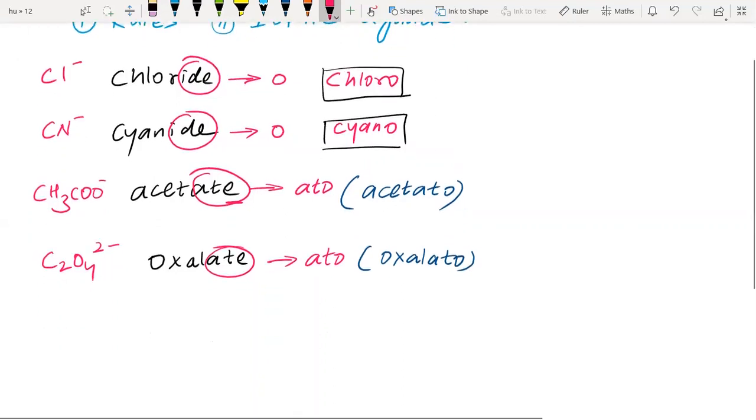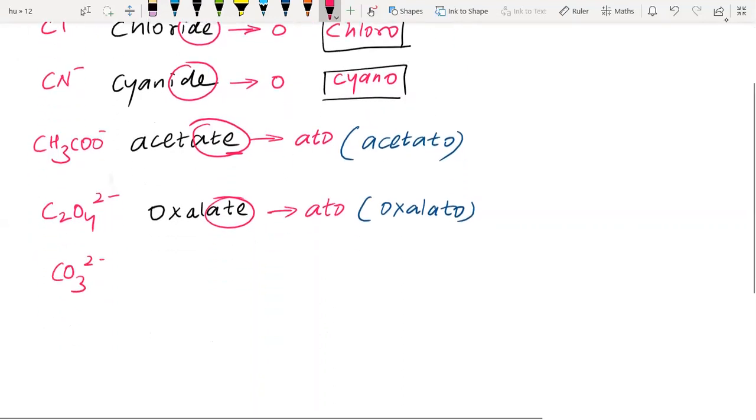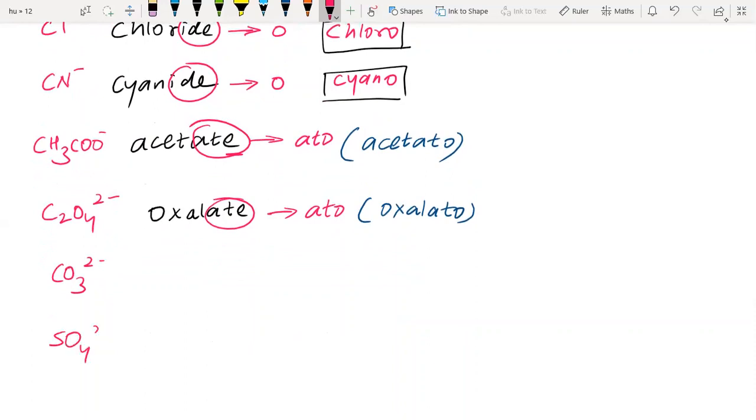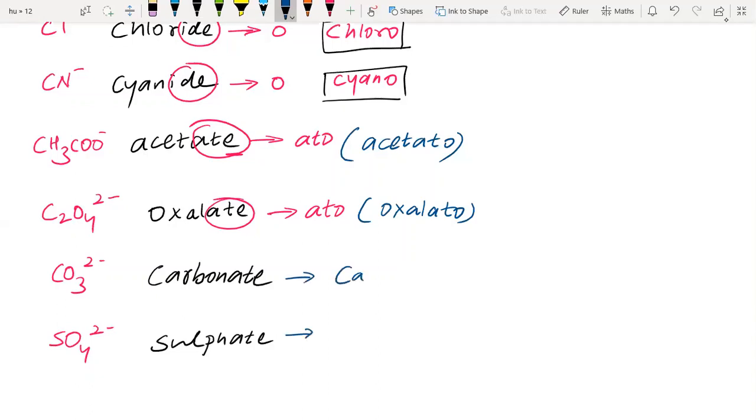Say if we have carbonate, CO3 2 minus, and sulfate. In both cases, in place of ate we have to write ato. So it becomes carbonato and sulfato.